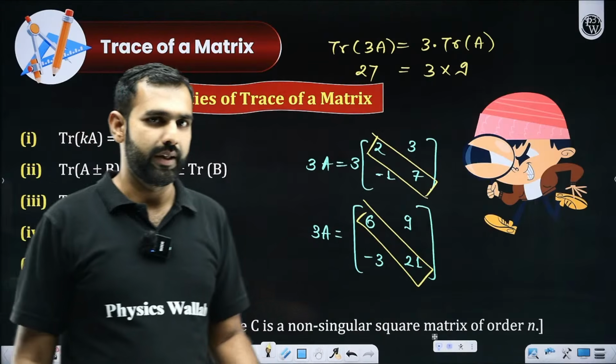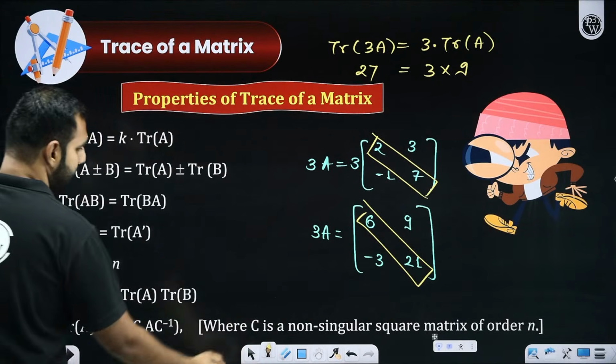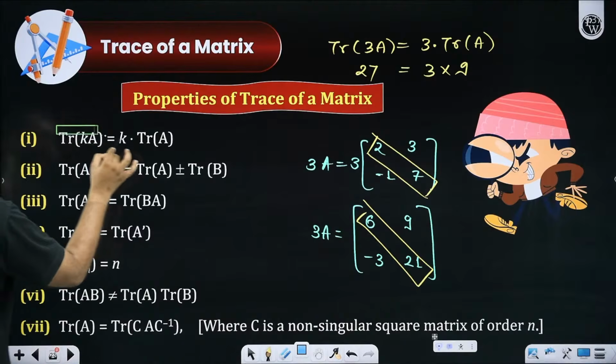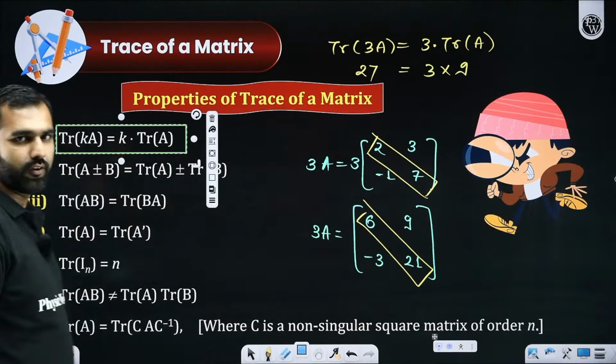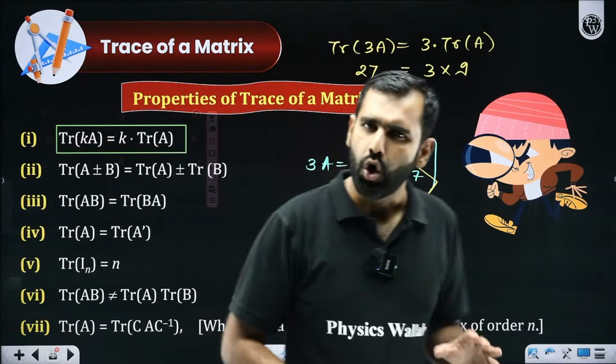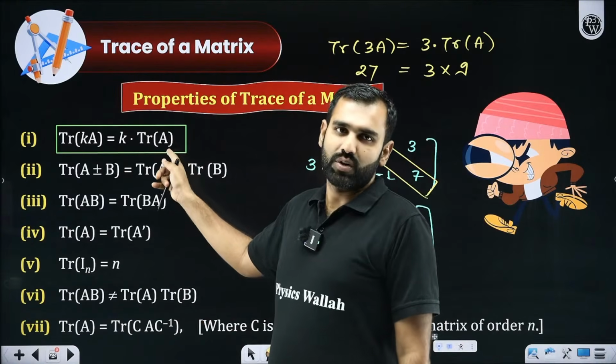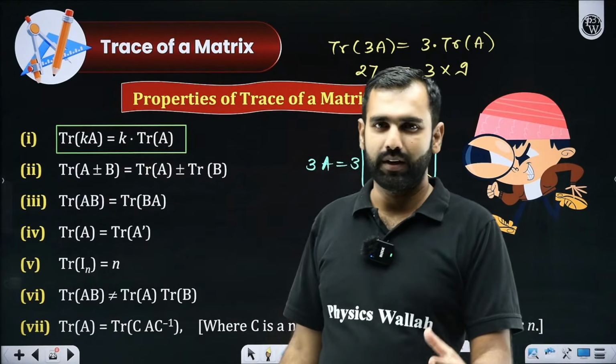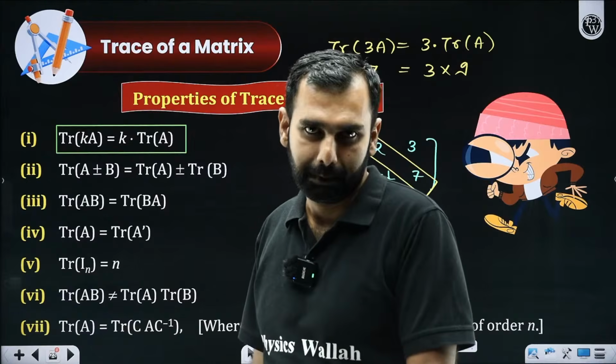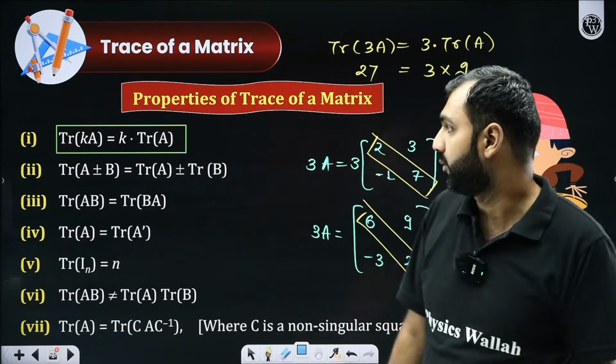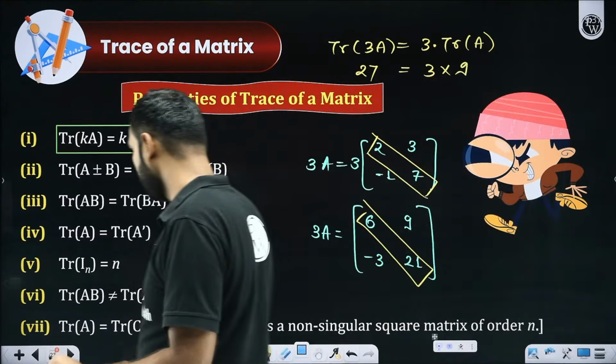So first property, is it understood by everyone that, sir, either you multiply a matrix by a scalar first and then take its trace, or you take its trace and then you multiply it by a scalar, the value remains same. And that's a very beautiful and important property. Shall we move ahead from here?